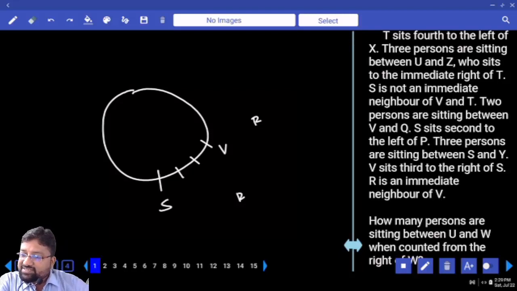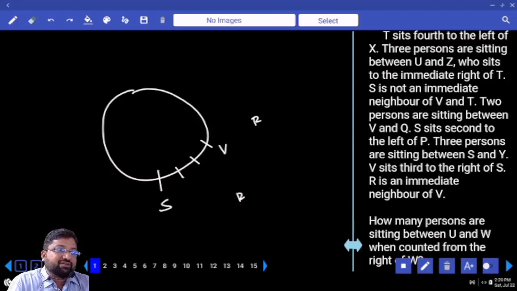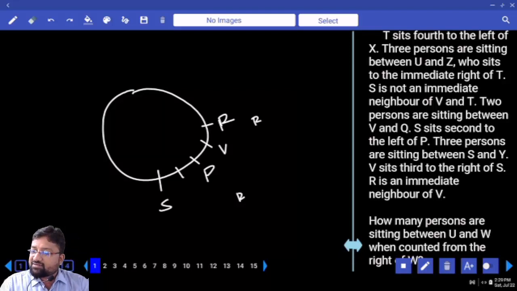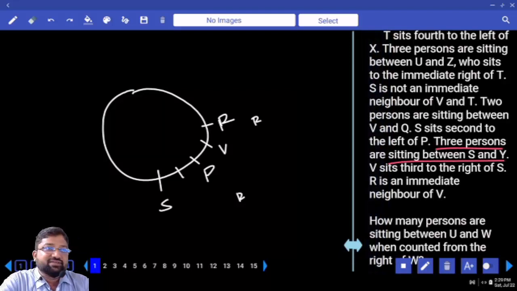S sits second to the left of P, so P sits second to the right of S. Surely this is P. When this is P, surely this is R. So how many people between S and Y? 3 people between S and Y. Is it possible on the right side?